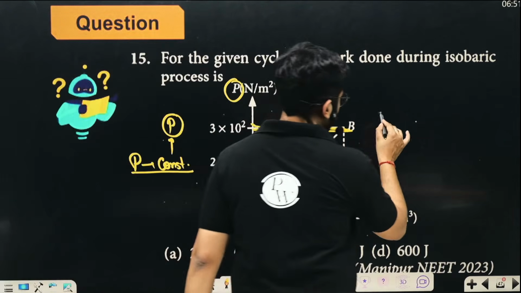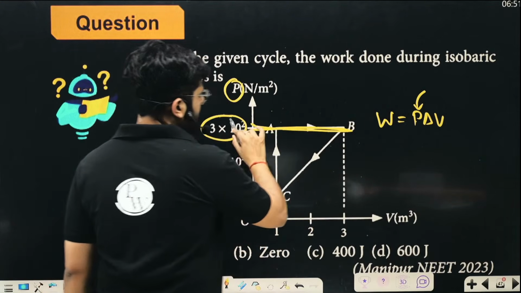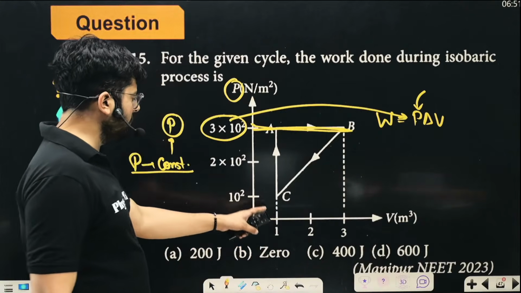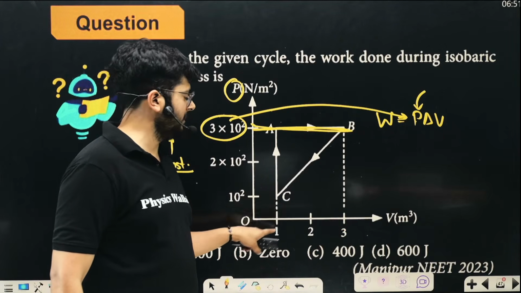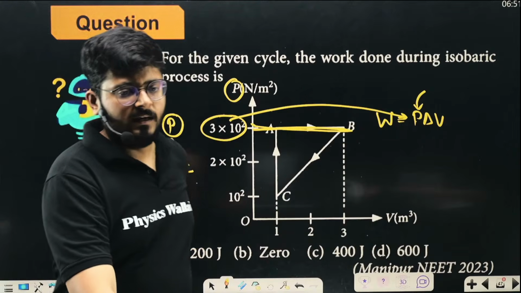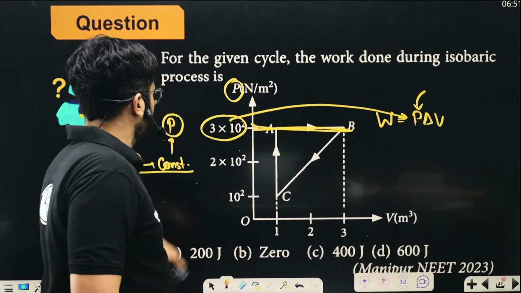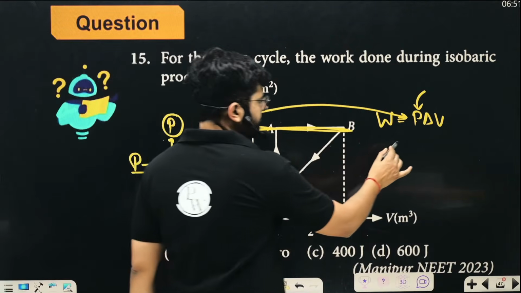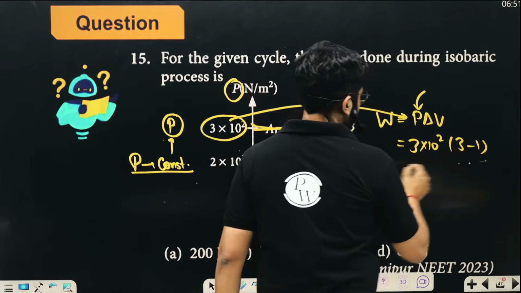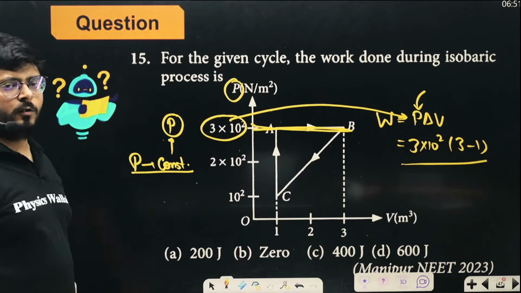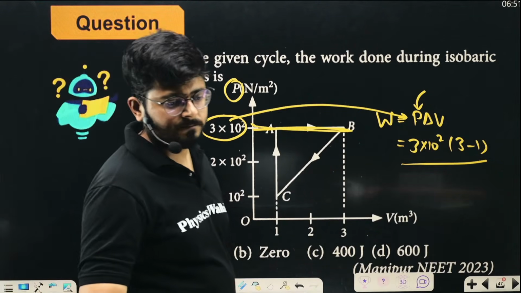Work done in the isobaric process will be P delta V. Because it is isobaric, the pressure over here is 3 into 10 to the power 2. The volume is written in meter cube. Final volume is 3 meter cube, initial is 1, so delta V is 3 minus 1. Both the values you know already, right? Pressure is 3 into 10 to the power 2, and the volume change is 3 minus 1. That's it. Work done you can calculate. It is 6 into 10 to the power 2, which is 600 joule. Option D is the correct option, right?